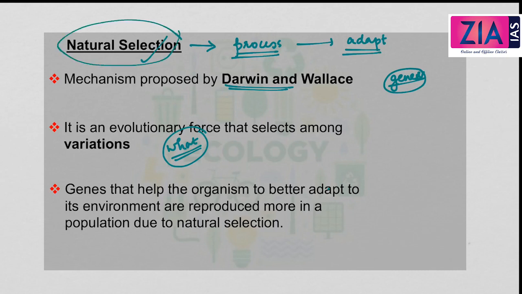Why natural selection? Because these genes are capable of adapting to a particular environment. So this means that those offspring which are suited to their immediate environment have a better chance of surviving, reaching reproductive age and passing on the suitable adaptations to their next generation.